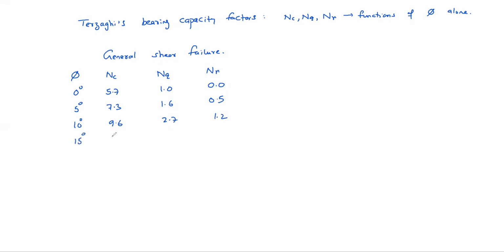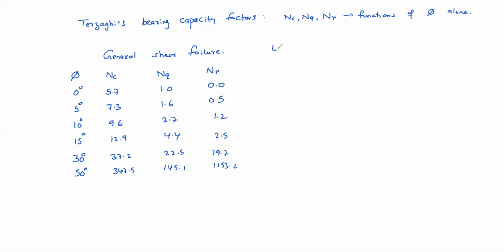Similarly for 15 degrees, 12.9, 4.4, 2.5. If you take 30 degrees, 37.2, 22.5, 19.7, like this. If you take 50 degrees, 347.5, 415.1, 1153.2. For local shear failure, pi should be modified and accordingly you need to calculate.